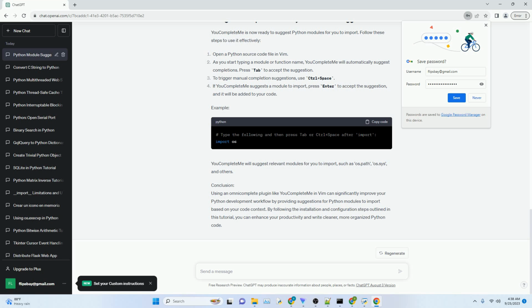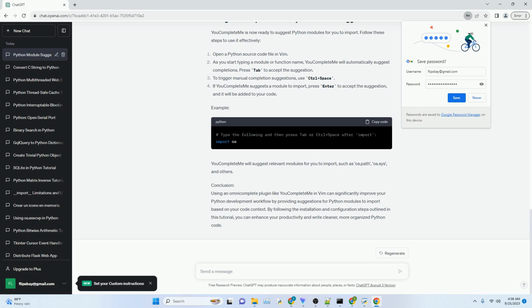To trigger manual completion suggestions, use Ctrl+Space. If YouCompleteMe suggests a module to import, press Enter to accept the suggestion, and it will be added to your code. Example: YouCompleteMe will suggest relevant modules for you to import, such as os.path, os.sys, and others.